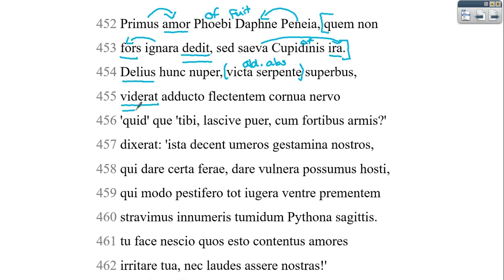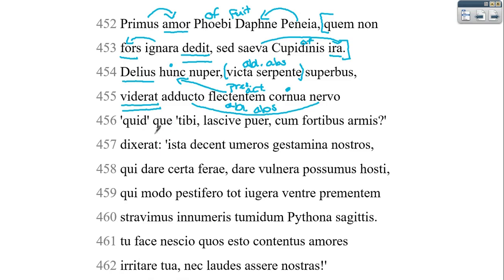Then we jump to our verb viderat. He had seen hunc. And hunc means this one, and it's going to refer back to Cupid. So this one, nuper, recently. And then this is where things get a little bit tricky. So this participle is going to describe hunc. It's a present active participle because it has that nt. And so it means bending. And then this is the direct object. And then we've got a ducto nervo as another ablative absolute. So this is telling us what Cupid's doing. So Cupid is basically pulling back his arrow, so he's about to shoot it. And that's when Apollo starts talking.